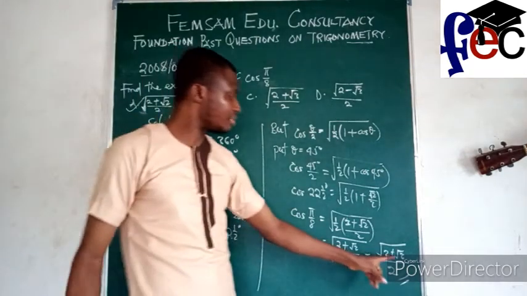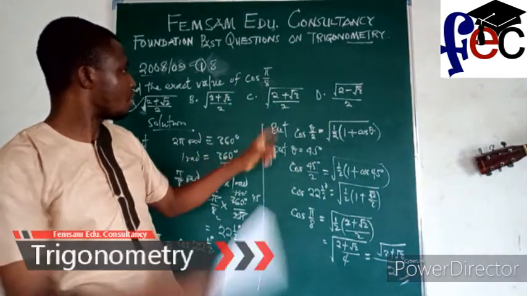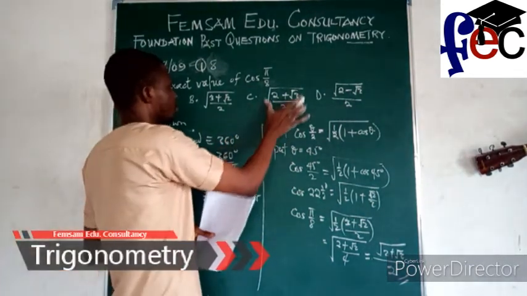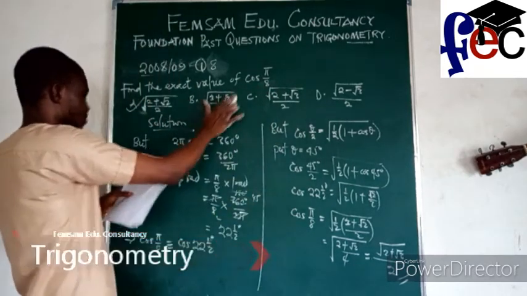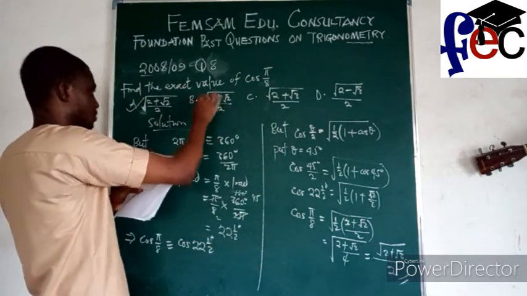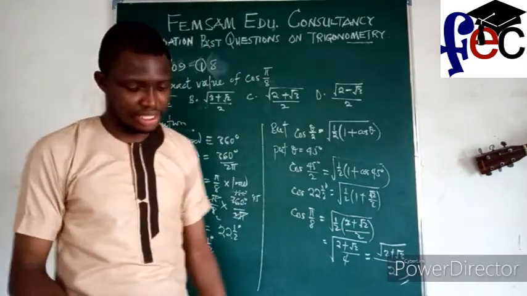Okay, don't make the mistake of thinking it's 3. If you make that mistake, you will likely go for option C. Sorry, this square root is not here. It's like this, I guess. It's a mistake. Sorry. All right. So that's the first one.